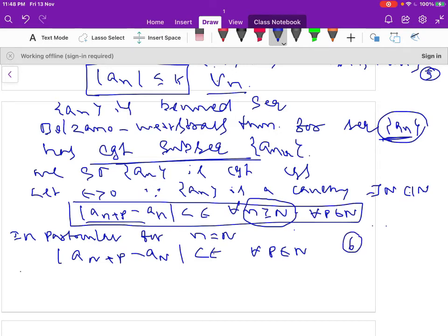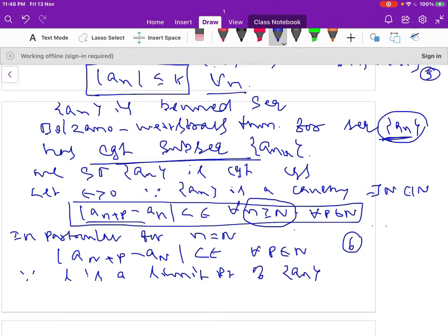Since L is a limit point of the sequence a_n, not a limit of the sequence a_n. If it were the limit of the sequence a_n, it would converge to L, but it is a limit point of the sequence a_n.